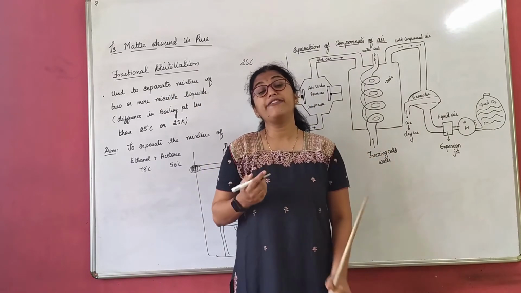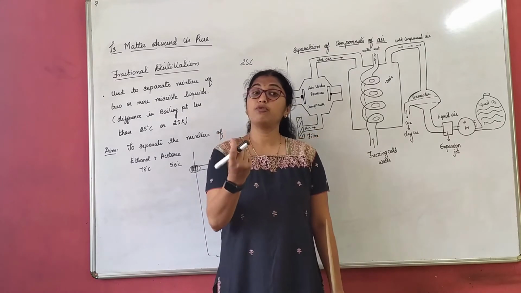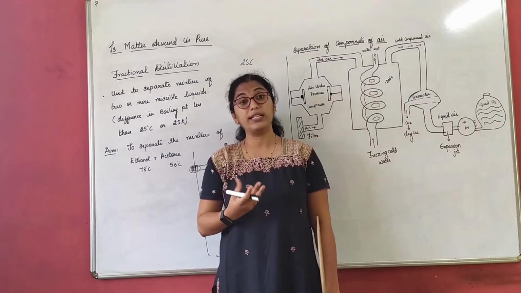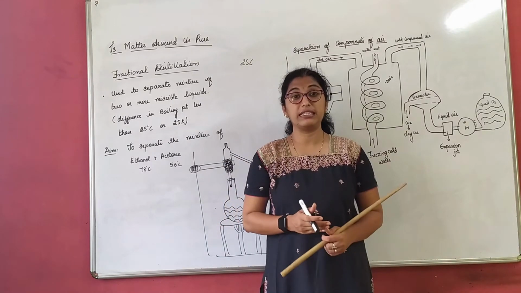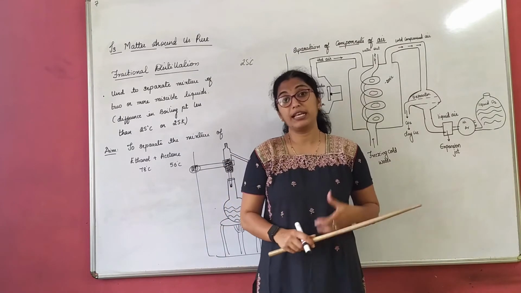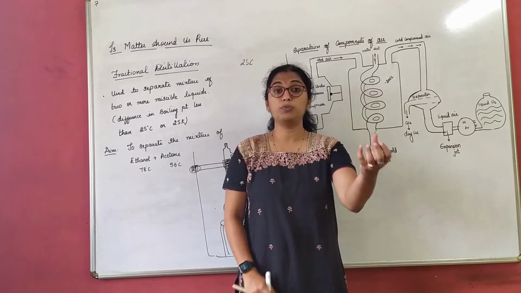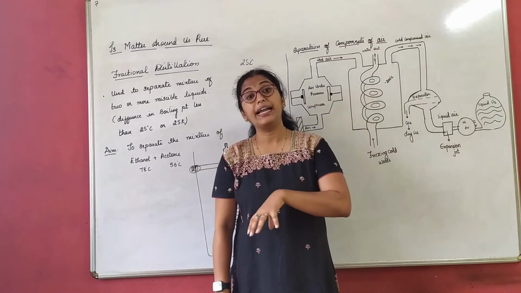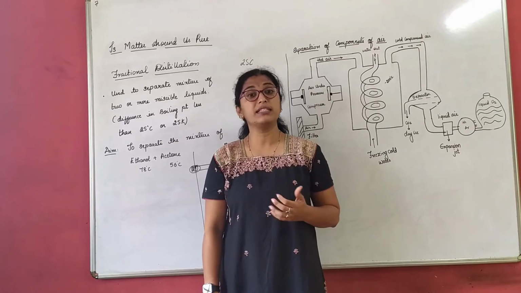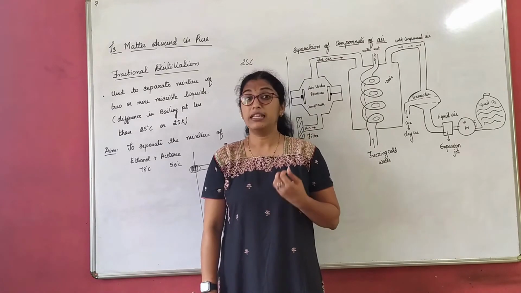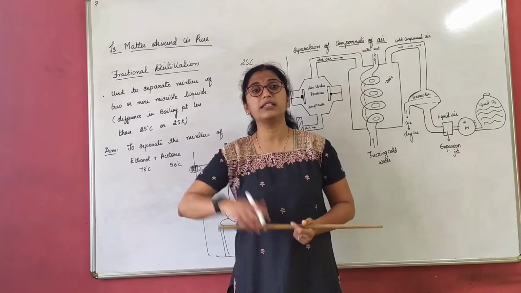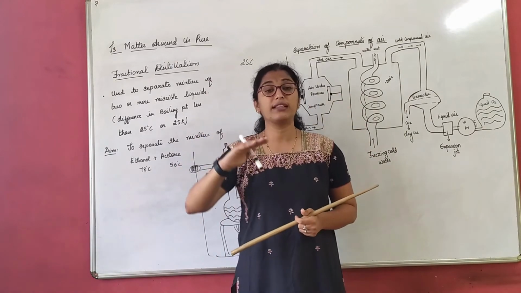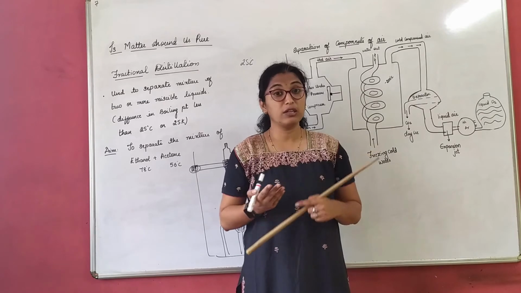Now, what if we have to separate miscible liquids but their boiling points differ by less than 25 degrees Celsius? What will happen? For example, I have a liquid whose boiling point is 56 and another liquid whose boiling point is 76, right? Less than 25. Once you start boiling, within a few minutes the other liquid also will reach its peak level. So it is difficult to separate.